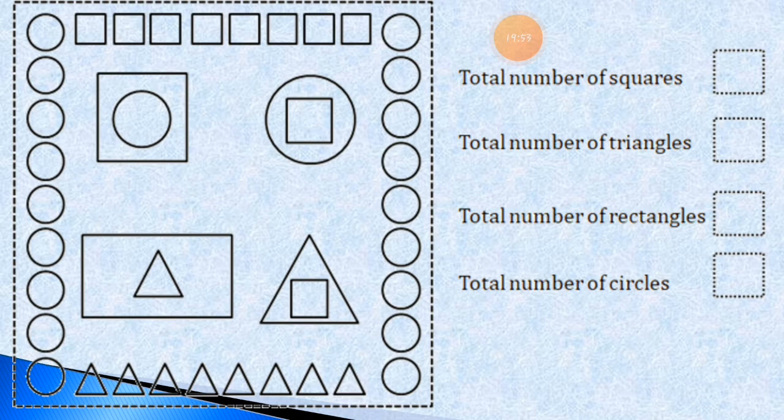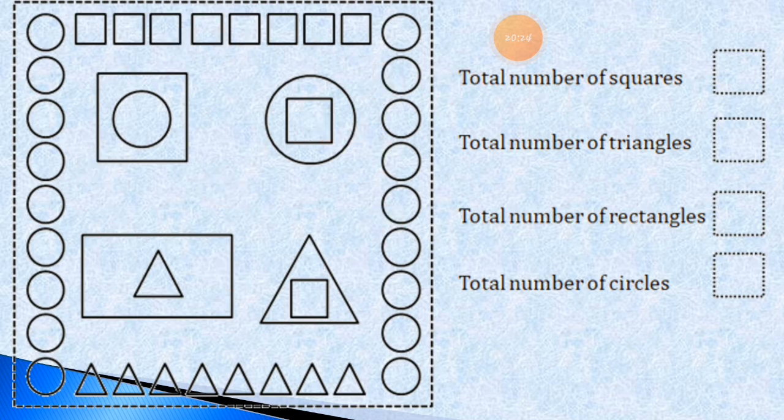So you have to draw these shapes, this picture, in the rough book. If possible, just draw it on one chart paper and send it to me. This is a very interesting worksheet for you. You all will love it. So in this picture, what do you have to do? You have to find out the total number of squares from this given picture.